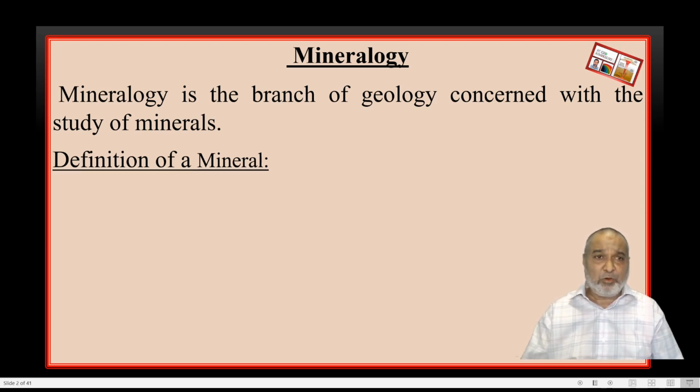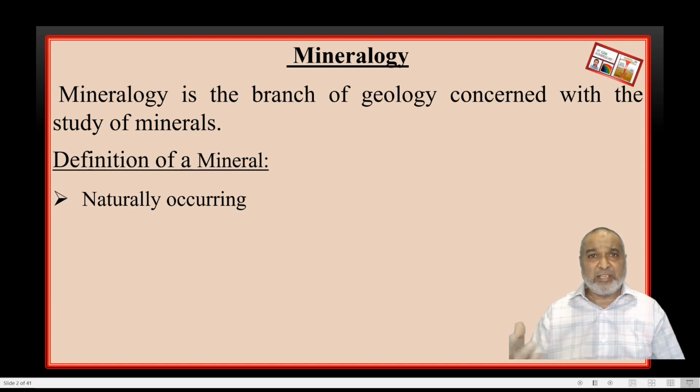Now, what are we going to make out? The definition. What is the definition of a mineral? There are five important points. Any substance which fulfills these five criteria will be called a mineral. Yes, the first criterion: it should be a natural one. If the substance is crystallized from the molten magma, then it is called the natural form. So the mineral should be a naturally occurring one.